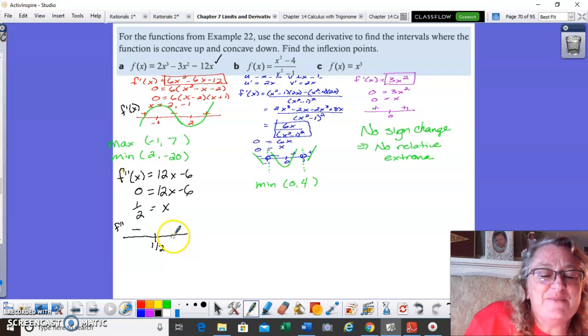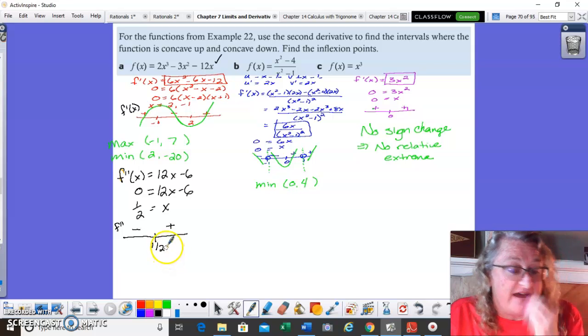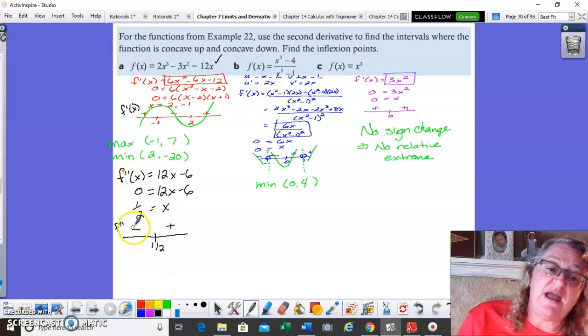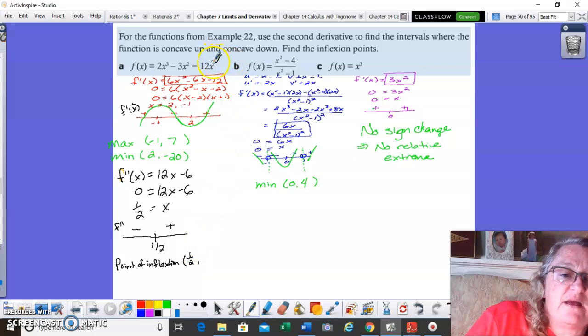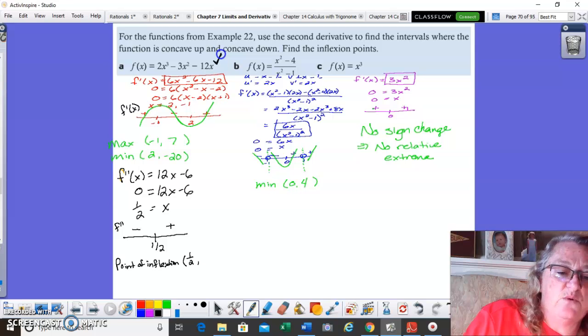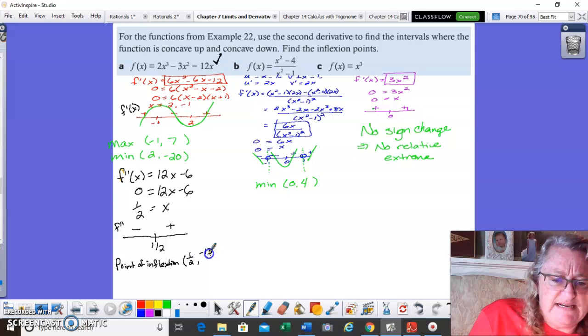Now I'm going to test a number above 1/2, which I'm going to test 1. So if I substitute in 1, 12 times 1 is 12, minus 6 gives me a positive number. So I have found that the second derivative equals 0 and there's a sign change. So there is a point of inflection with an x where x equals 1/2. And I would take that 1/2 and go all the way back up here to my original function to find my y value. And I already found that, and my y value becomes negative 13/2.